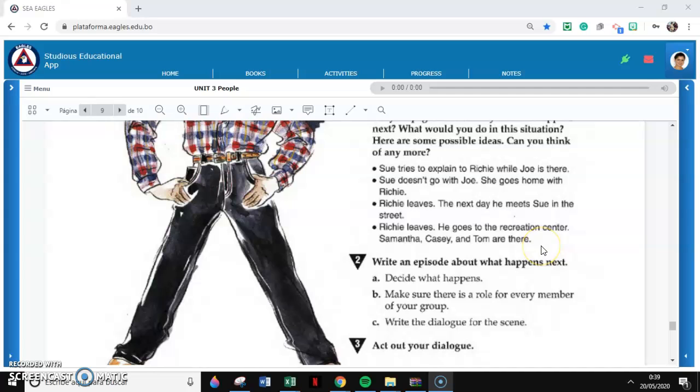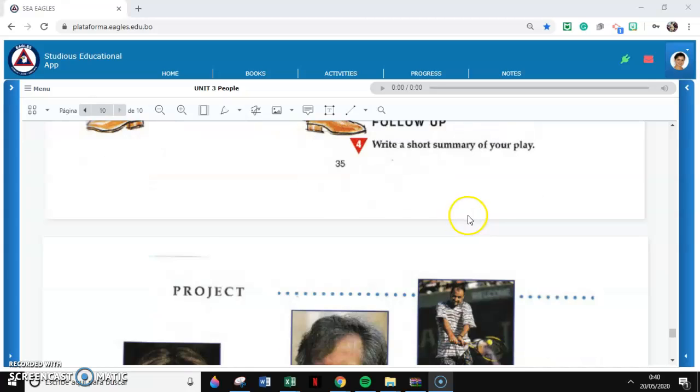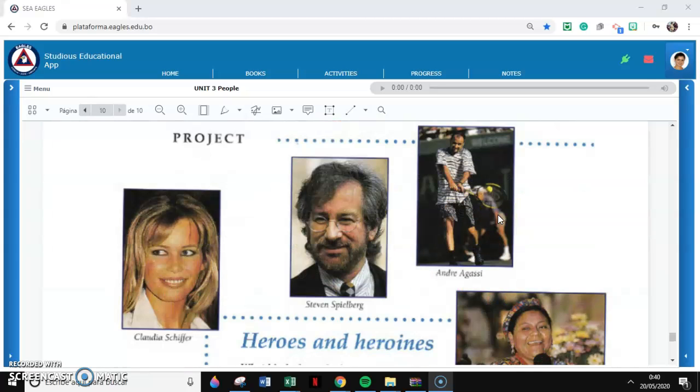I know it's a little bit weird. So here in exercises 2 and 3, you're supposed to write an episode about what happens next. I wish we could be at school so we can do this. This is like a role play, like an act out, like a dialogue. So we won't be able to do it. So don't worry about exercises 2 and 3. All right. And now it's time to work on a project.